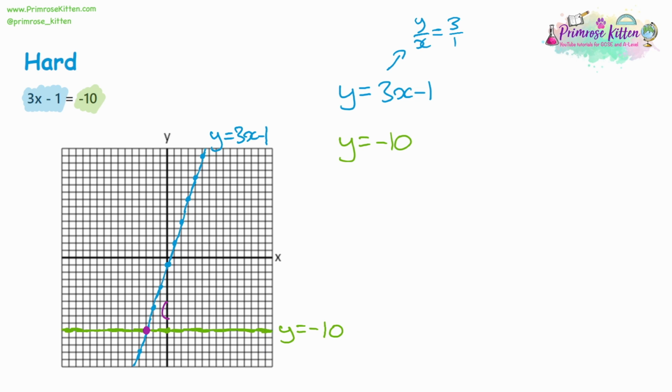The two lines intersect at this point. That's -3 on the x-axis, and it's -10 on the y-axis. That means that the answer to 3x minus 1 equals -10: x must equal -3, because the x-coordinate of the point of intersection is -3.